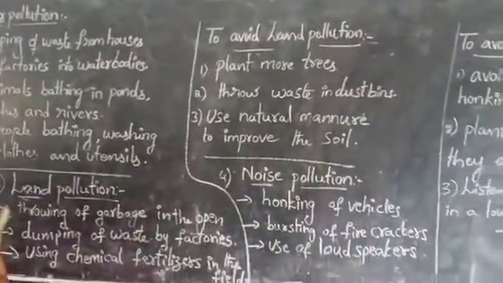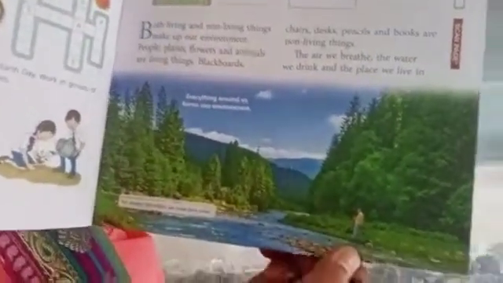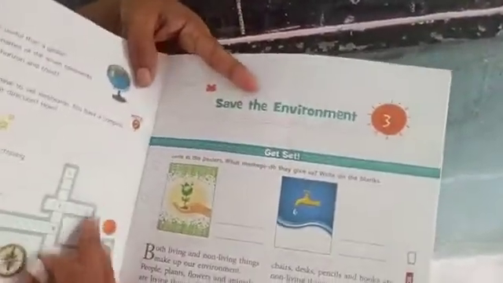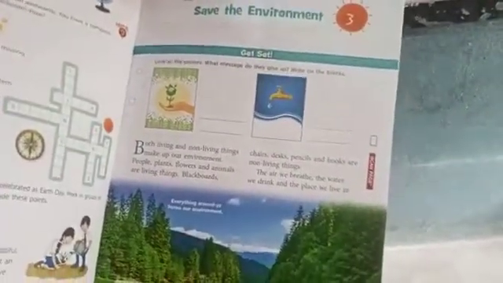We will continue our lesson in our textbook. Here, our social textbook in 3rd class. Open page number 3. Save the environment. This is our lesson. Here the nature, a pleasant nature.